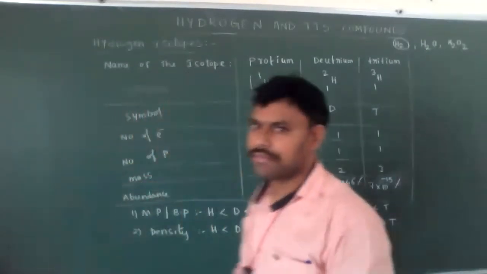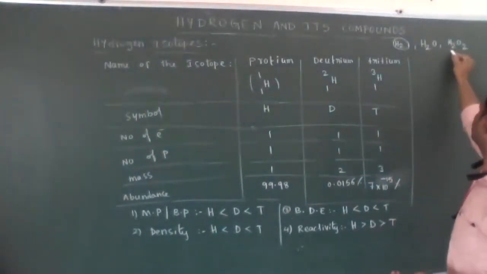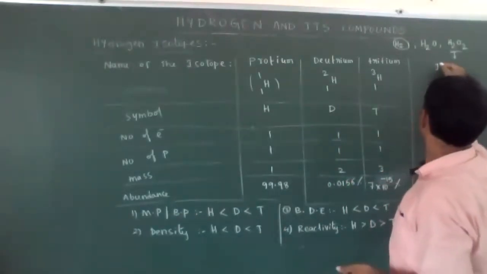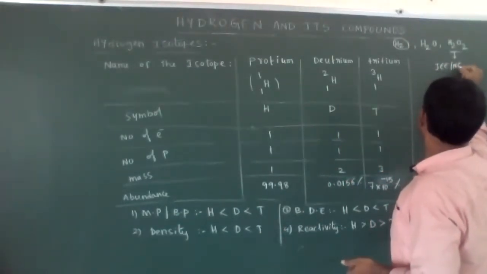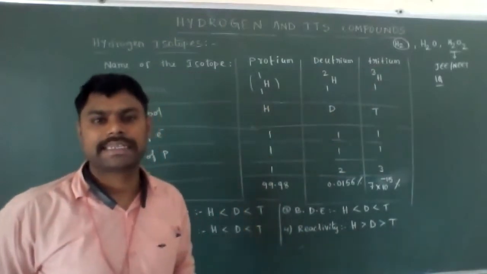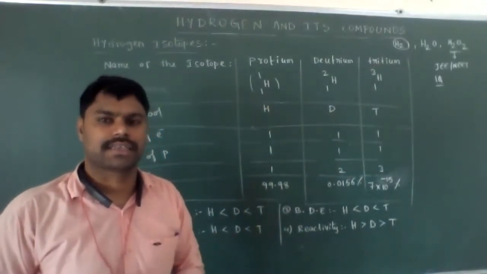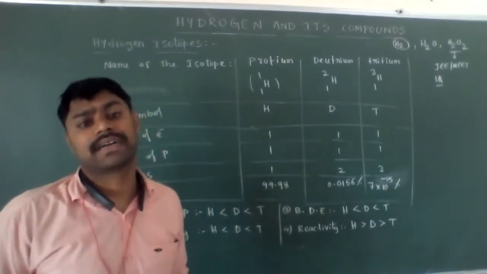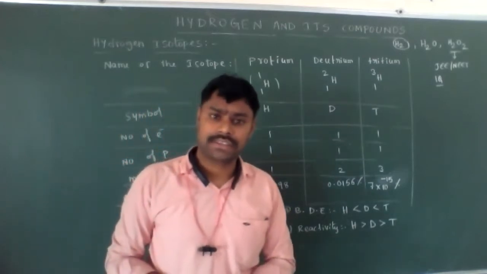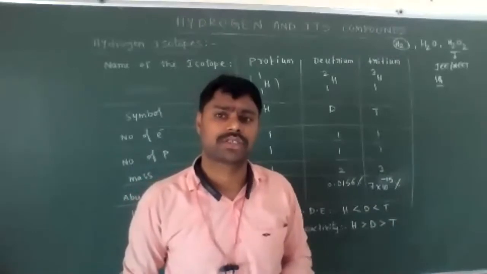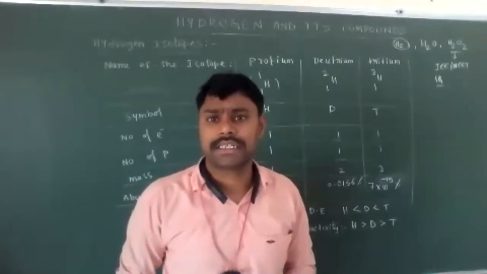From this chapter, every year they ask one question in JEE and NEET examinations, mainly on H2O2 properties. Sometimes, when a hydrogen atom reacts with some metals it forms hydrides, and the properties of those hydrides are also asked in NEET and JEE.